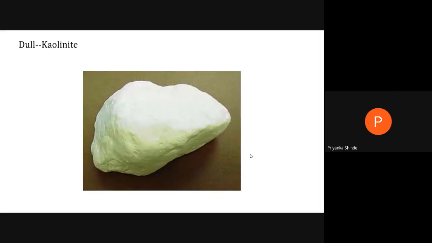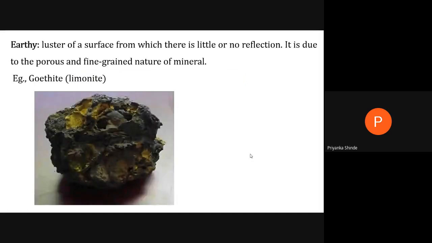Then we have one more called earthy. Earthy means the luster of a surface from which there is little or no reflection. There is no reflection or very little reflection, and this is due to the porous or fine grained nature of the minerals. So example is goethite, or it is an iron ore, that is limonite.